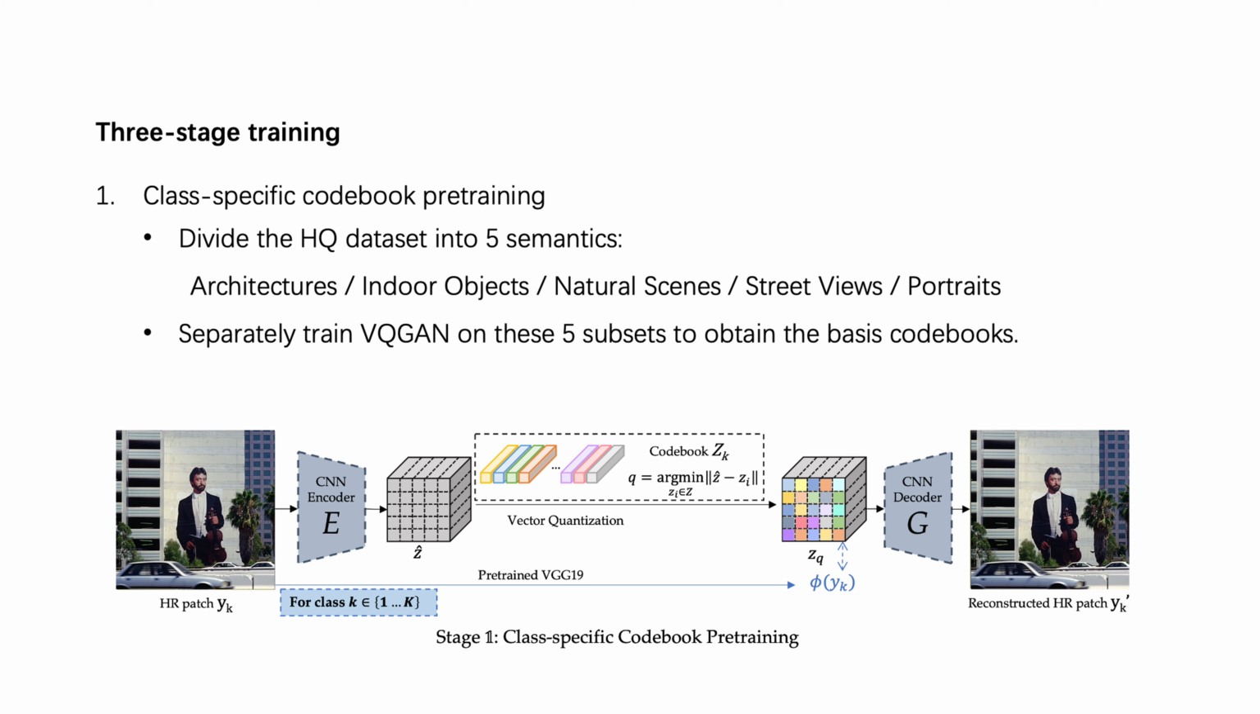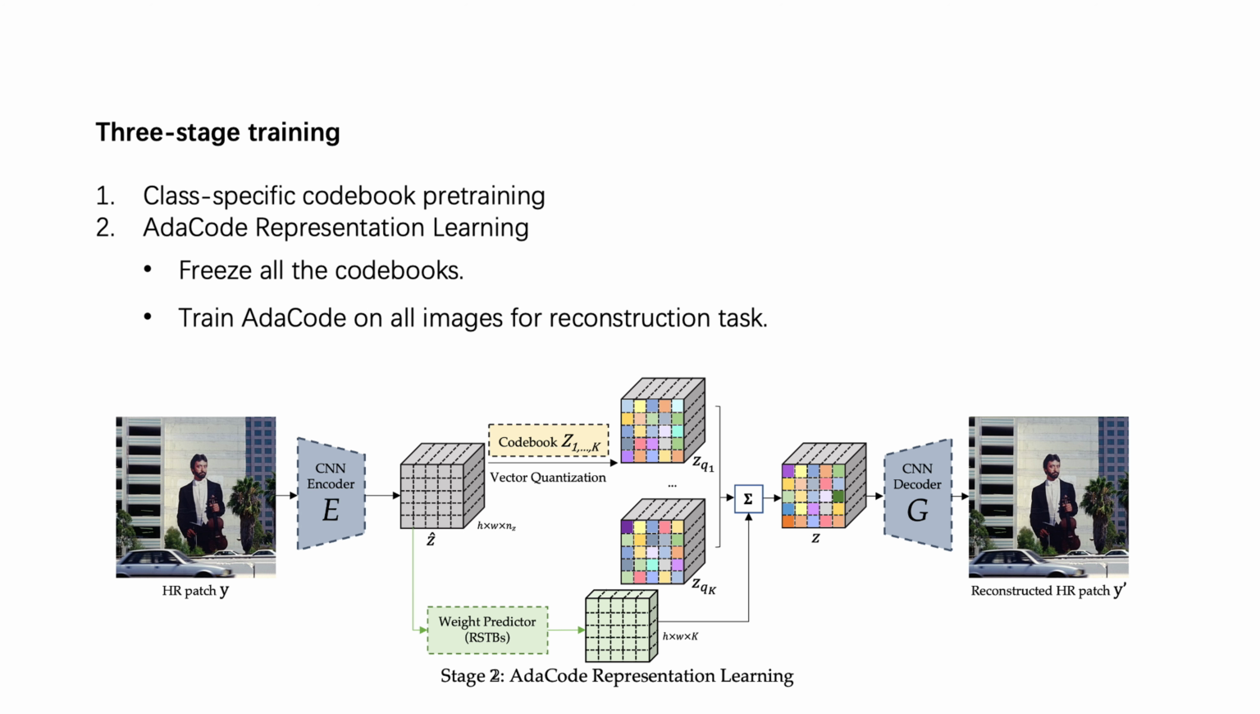The training of AdaCode comprises 3 stages. The first stage is class-specific codebook pre-training. We exclusively divide our HQ dataset into 5 semantic subsets based on the major image semantics. The 5 subsets represent architectures, indoor objects, natural scenes, street views, and portraits respectively. Then we train a VQGAN on each subset to obtain a class-specific codebook, which we refer to as basis codebook in the following stages.